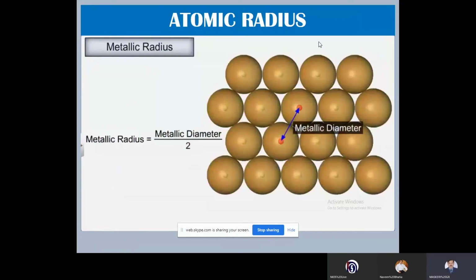So there can be a metallic radius. In metal, the atoms are well arranged in the crystal lattice, and each atom in the middle may overlap with several atoms surrounding it. Here also, the internuclear distance can be measured, and this distance divided by 2 will give metallic radius. So, metallic radius is half of metallic diameter,